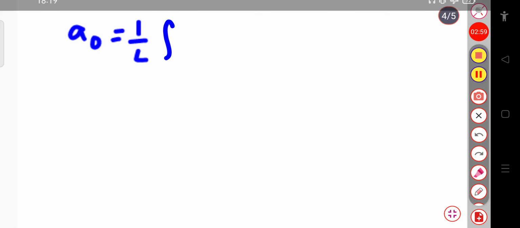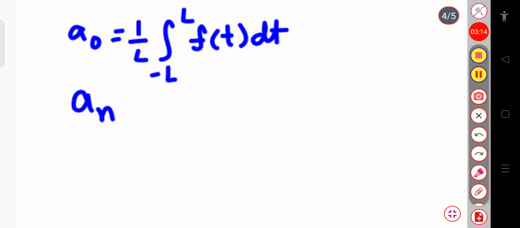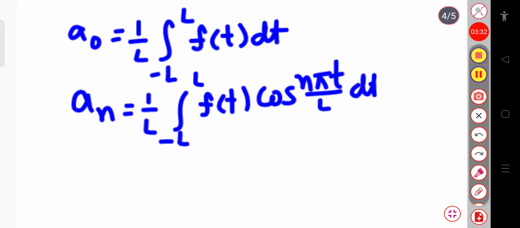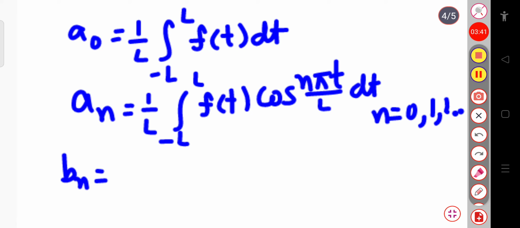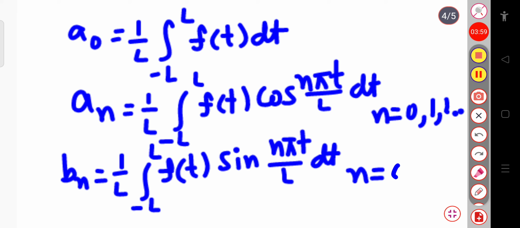With the value of a naught equal to 1 by L times the integration over minus L to plus L f of t dt, and a n, these are the coefficients, a n equal to 1 by L times integration over minus L to plus L f of t cosine n pi t divided by L dt, where n varies from 0, 1, 2 and so on, and b n will be equal to 1 by L integration over minus L to plus L f of t sin n pi t divided by L dt. Also here n varies from 0, 1, 2 and so on.